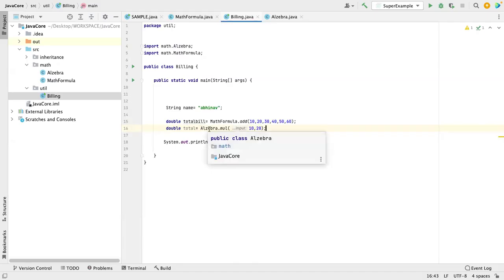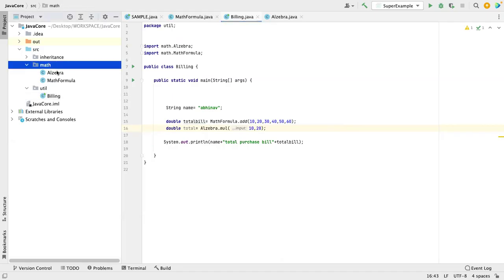So I have imported algebra here. From the same package, we are using two different classes. All the classes we use, we have to import. Let us assume you have a math package with 5 classes and you are using all 5 classes, then you have to import all 5 classes.